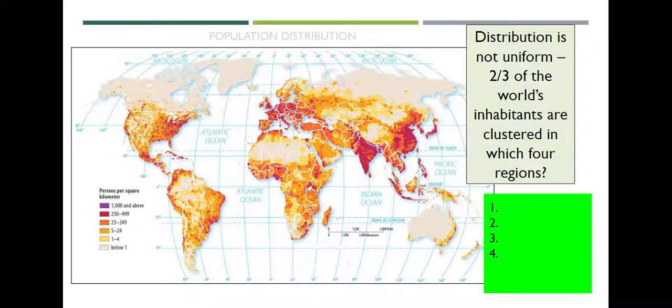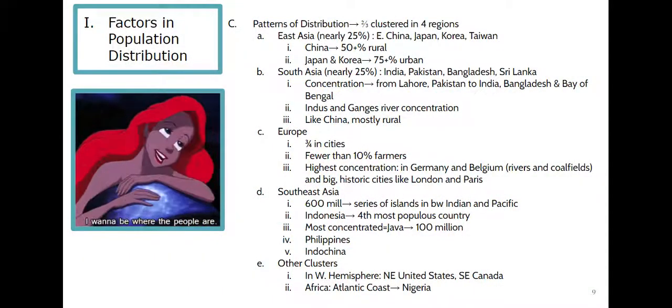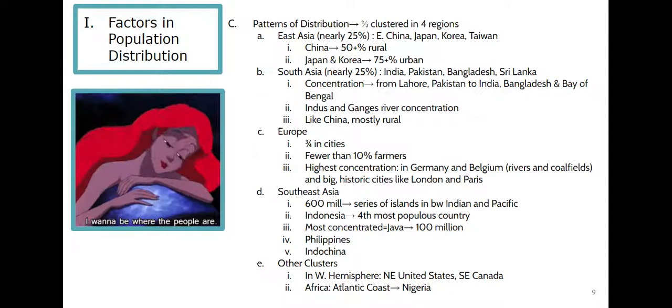Okay, welcome back. I hope you have your 4 clusters done. So we're going to move forward and talk about where these 4 clusters are. So here's where the clusters are. The first is East Asia. About 25% of the world's population live in East Asia, which would include East China, Japan, Korea, Taiwan.